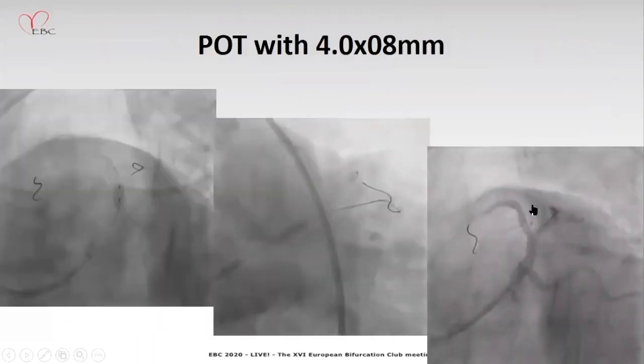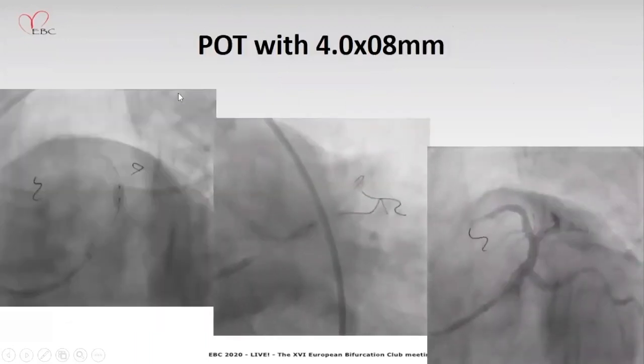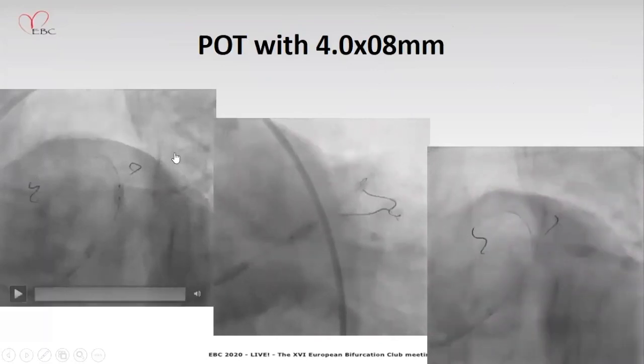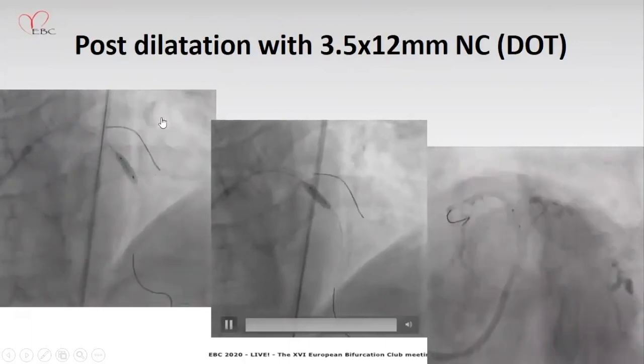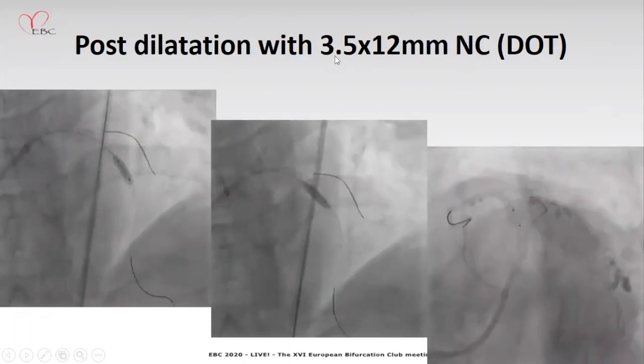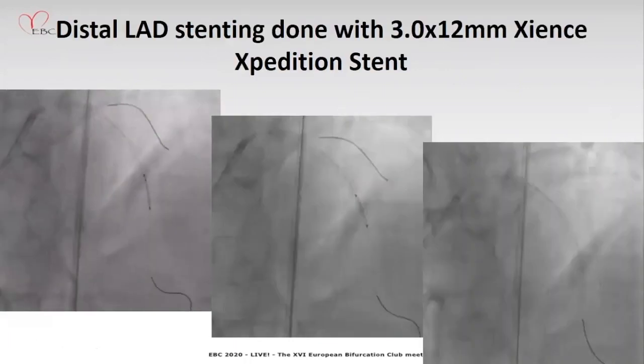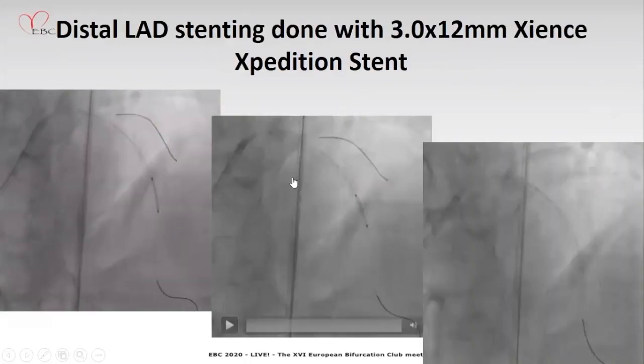Once implantation was done, immediately you have to do the POT. If you don't do POT, there is a gap. If you want to place the side branch wire, again, it can go abluminally between the stent and vessel wall. If you are pushing the balloon, it can go abluminally and cause longitudinal stent deformation. So the entire LAD was optimized using a 3.5 into 12 mm NC balloon, the distal optimization technique. Distal LAD stenting was covered with a 3 into 12 mm stent.